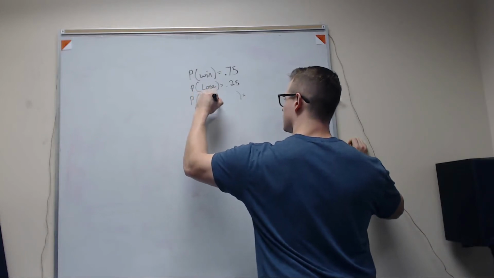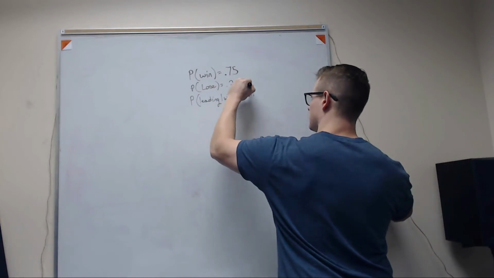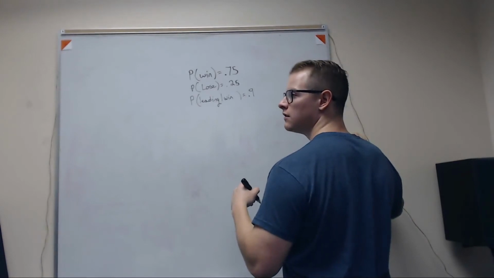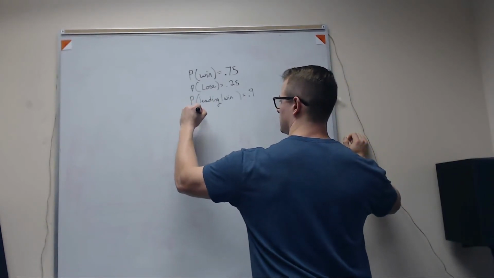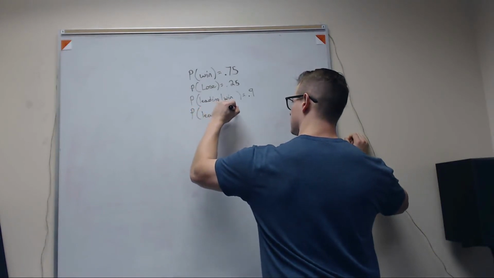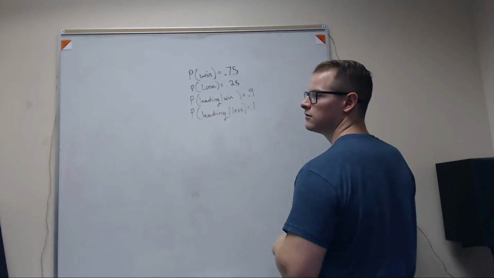So leading given winning is 0.9. I usually try to write the given as a hint, but I didn't do it this time. And leading given the team loses, leading given losing, is 0.5.